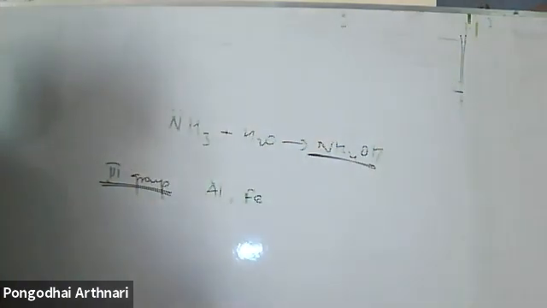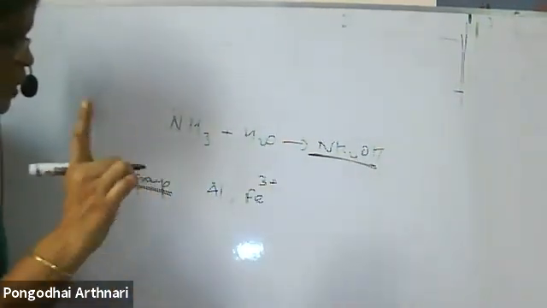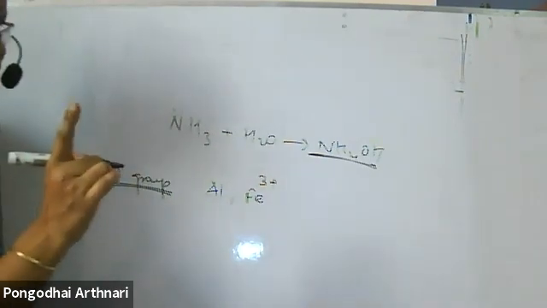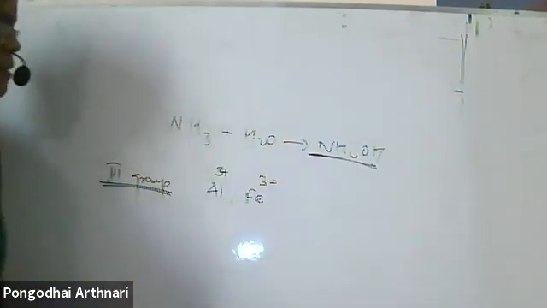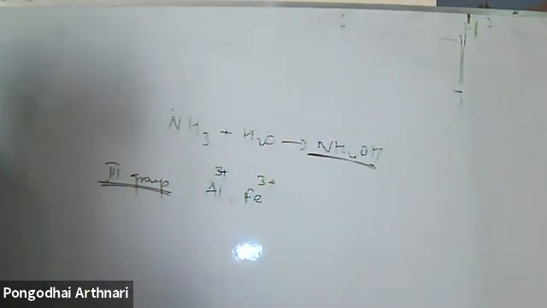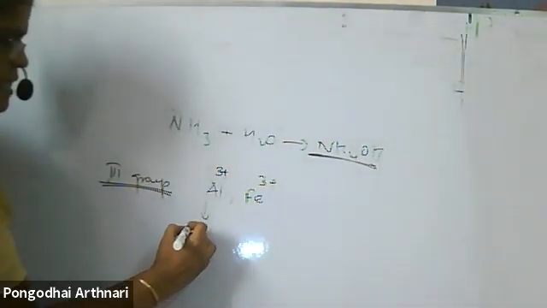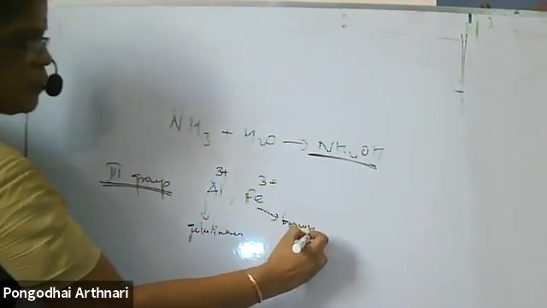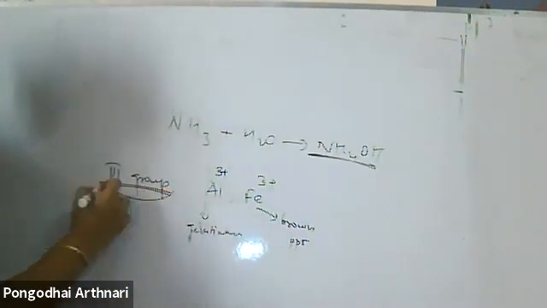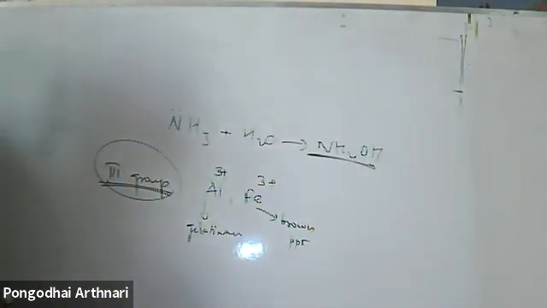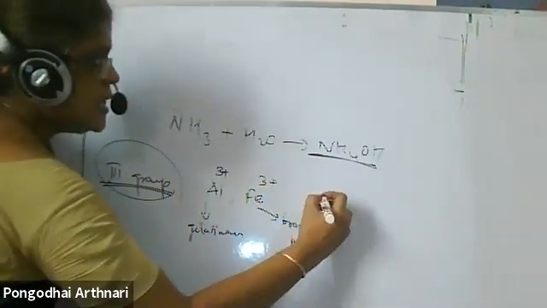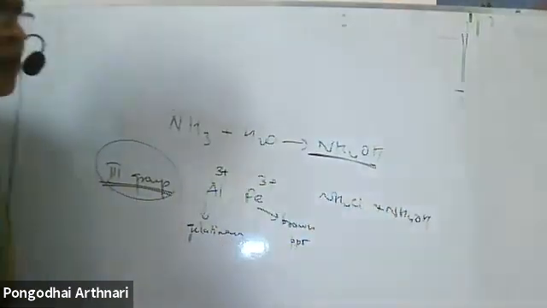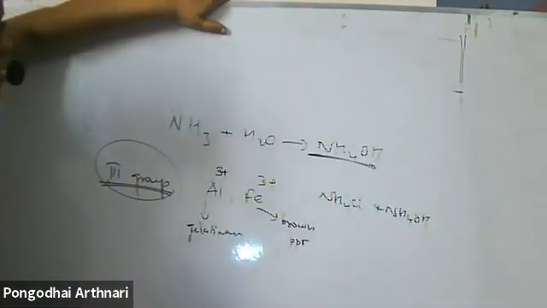Iron means there is ferrous, not ferrous. In the basic analysis, you cannot find ferrous. You will find only ferric, and then Al3+. The third group is ferric and aluminium. Aluminium is obtained as a gelatinous white precipitate. Ferric is obtained as a brown precipitate. The reagent you are adding is ammonium chloride and ammonium hydroxide. We are using ammonium chloride and ammonium hydroxide.